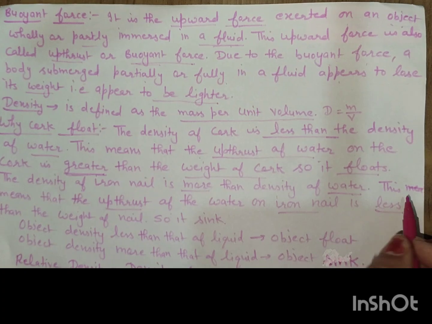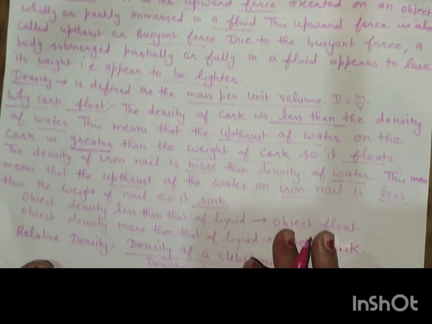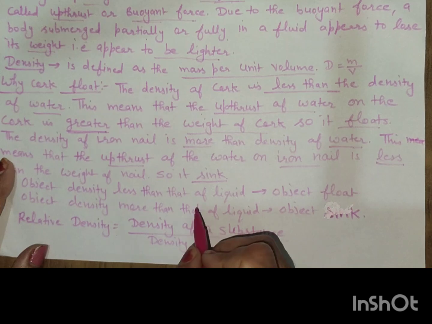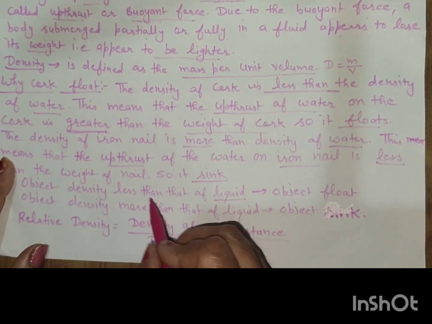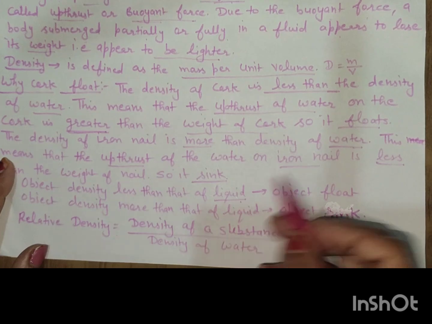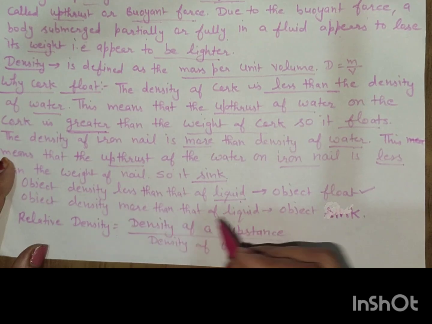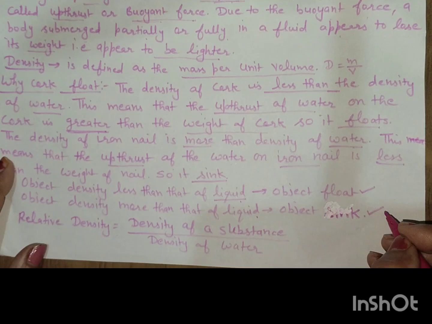If the upthrust is less, then the body sinks. If the object density is less than that of the liquid, then the object will float. And if the object density is more than that of the liquid, then the object will sink.